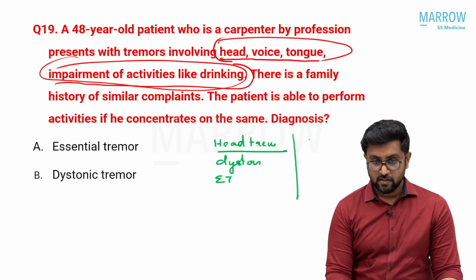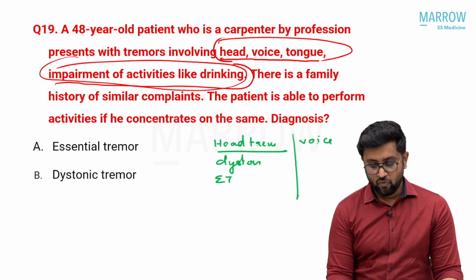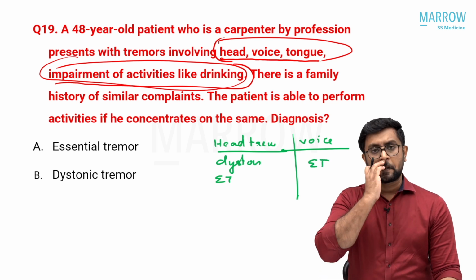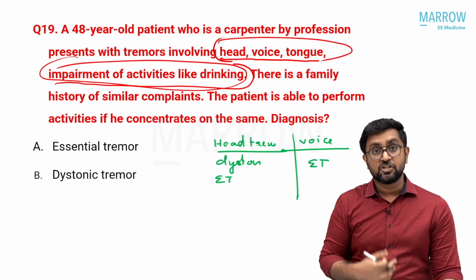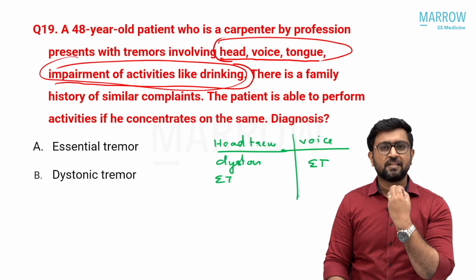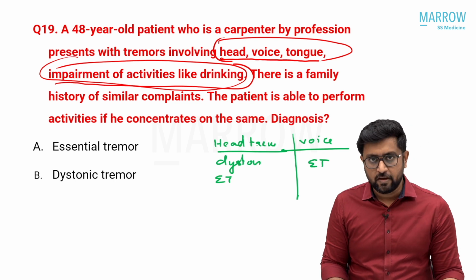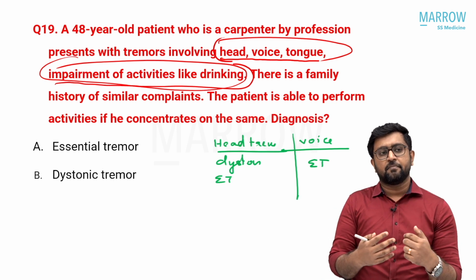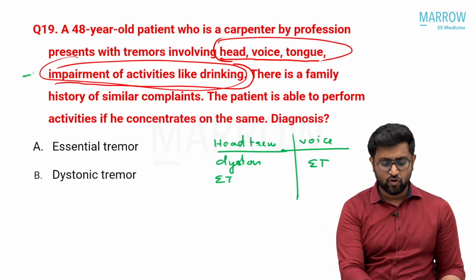Then he has a voice tremor. Voice tremor is typically seen in essential tremor. Voice tremor is not a feature of Parkinson's. Sometimes you can get dysphonias in laryngeal spasms and dysphonias associated with breathing difficulties in a generalized dystonia. But when the patient has tremor, it is involved in the hand.